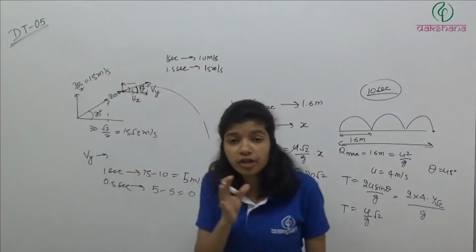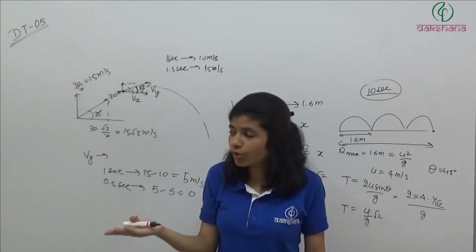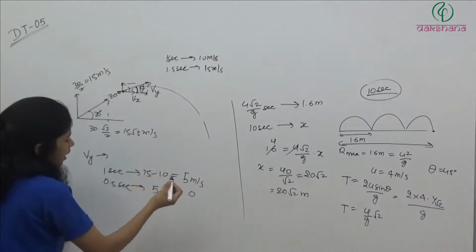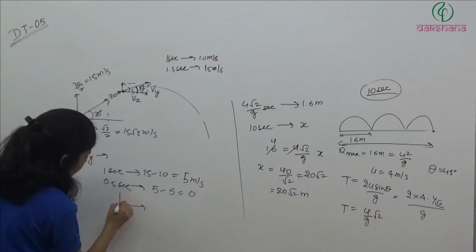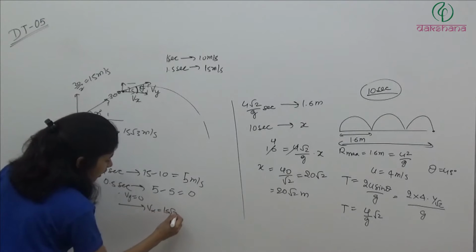So after 1.5 second y velocity has become 0, and x velocity will not change. It is always 15 root 3. This means after 1.5 second velocity in y is 0, and velocity in x is 15 root 3 meter per second.